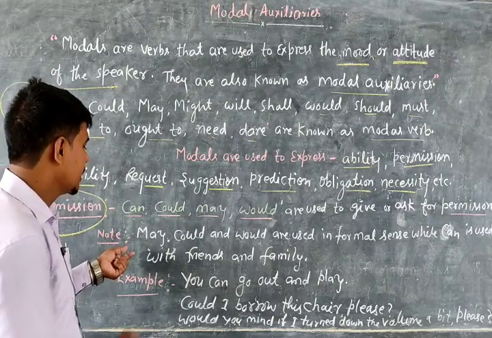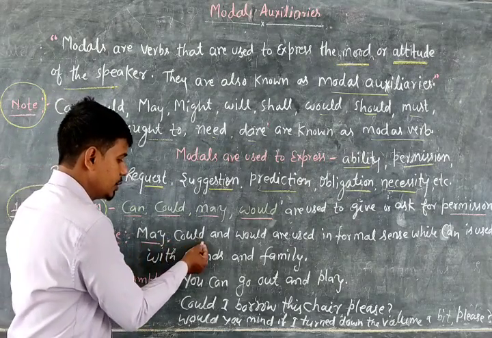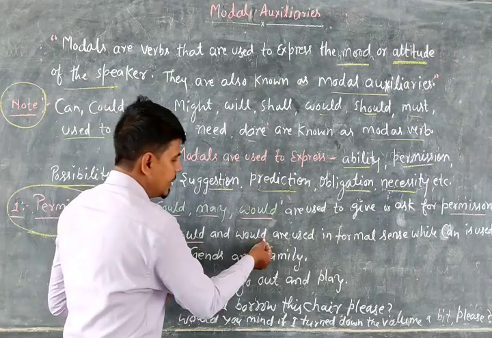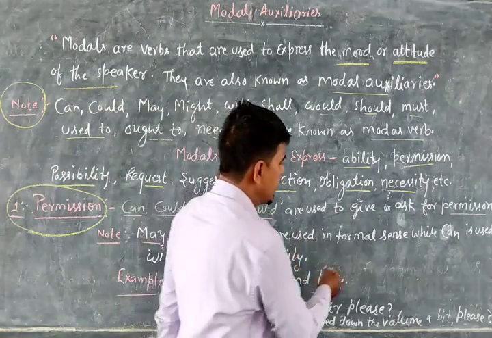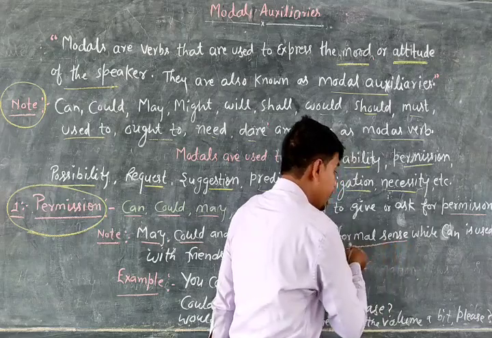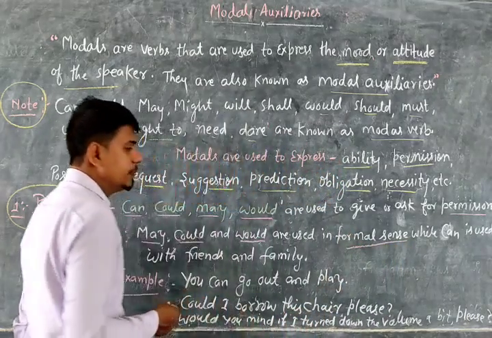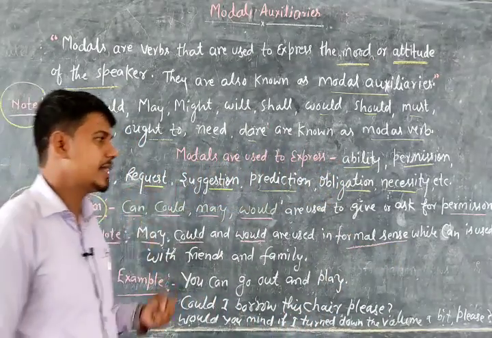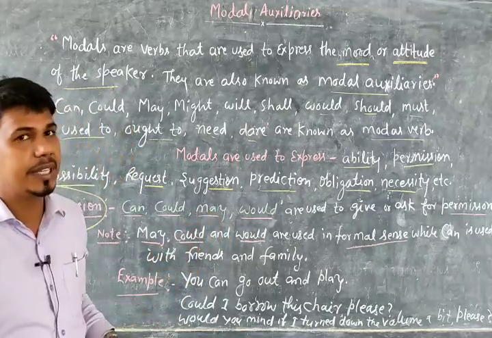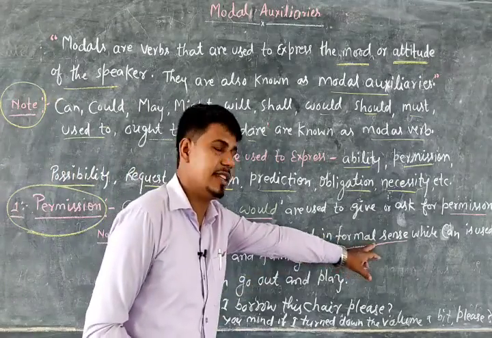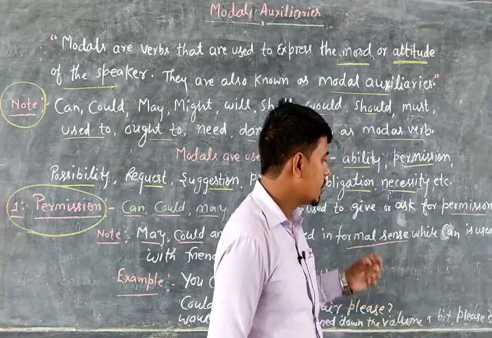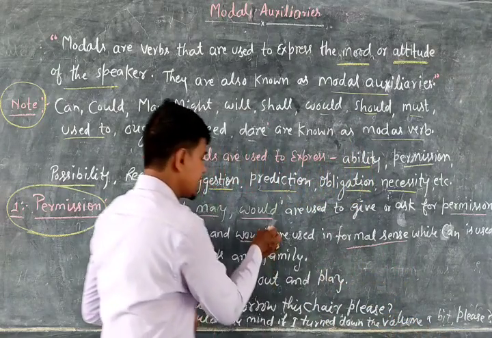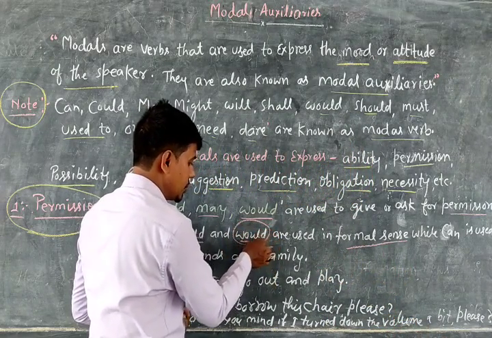See here. May, could and would. These three modal verbs are used in a formal sense, officially. If you want to give permission or ask for permission in a formal sense, such as in offices or schools, these three modal verbs you can use.